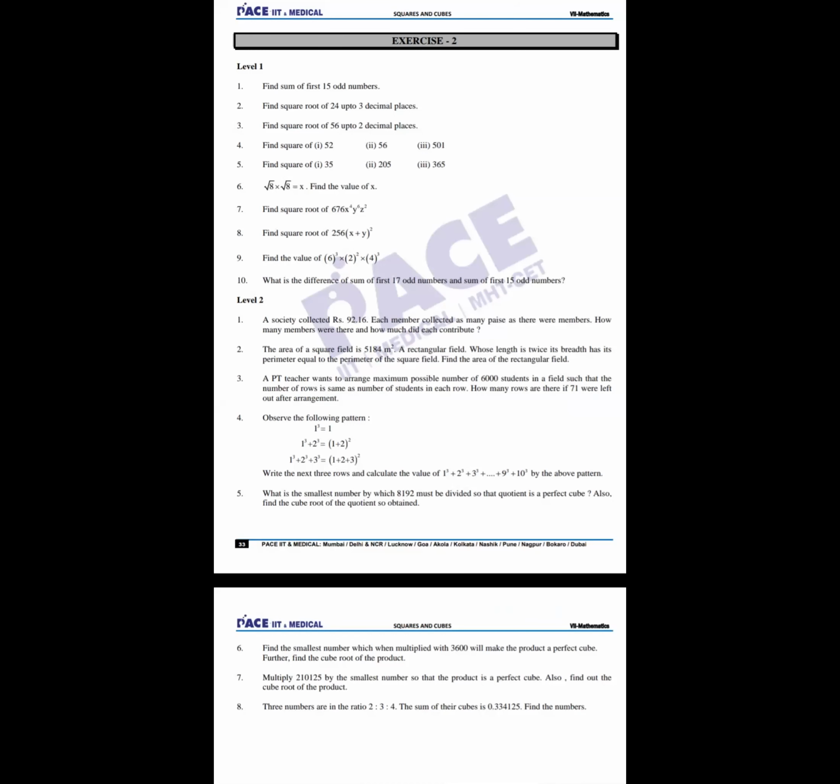How did 81 and 100 come? By multiplying the number of people by the money. Absolutely. So in the question, let the number of people be x and you are collecting x rupees from each person. What will be the total money? X square. And x square is equal to 92.16. Now find the value of x. You got the question? Okay, sir. Thank you. Welcome.